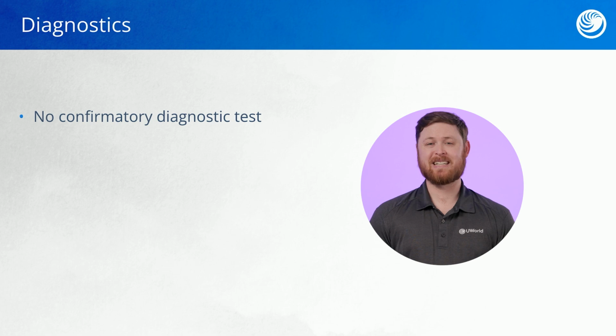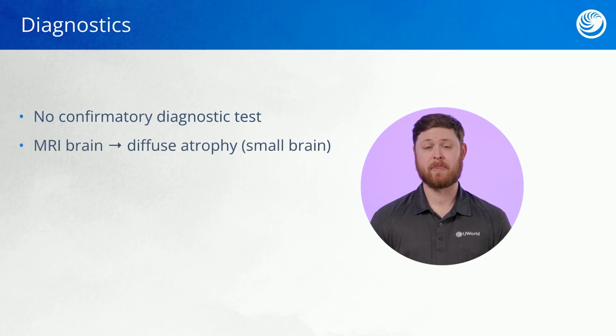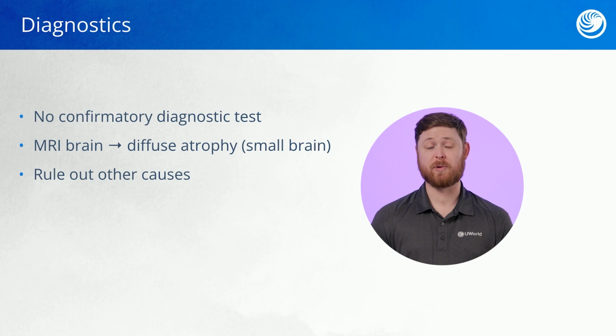There is no specific diagnostic test when it comes to confirming whether or not an individual has Alzheimer's disease. Usually, the healthcare provider will choose to rule out other disease processes that cause memory loss issues in order to form the diagnosis of Alzheimer's disease. One diagnostic tool that can be used to visualize for changes brought on by Alzheimer's disease is the use of an MRI. As the brain tissue is scanned, the healthcare provider is going to look for any diffuse atrophy of the brain tissue. And other causes will be ruled out.